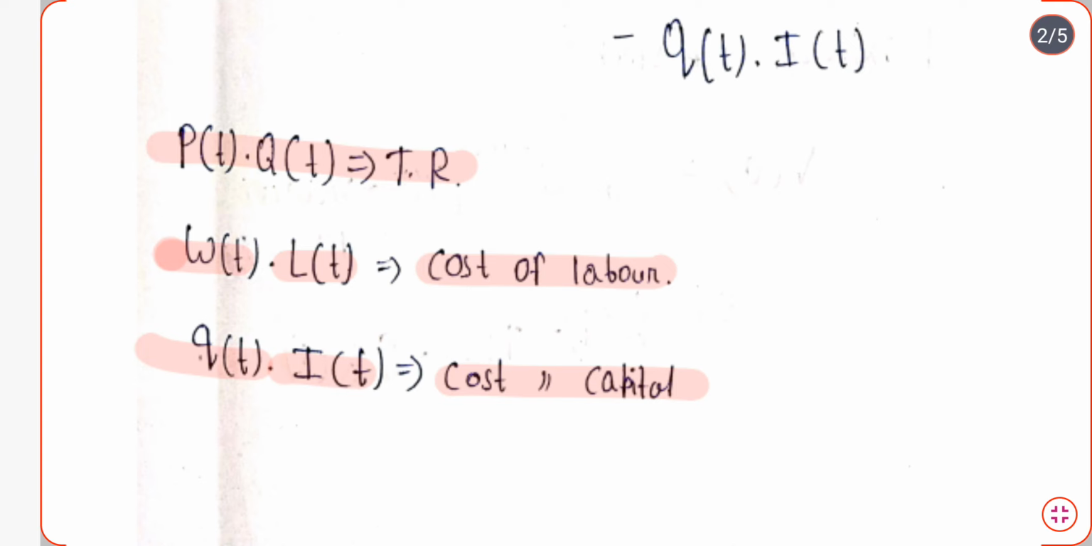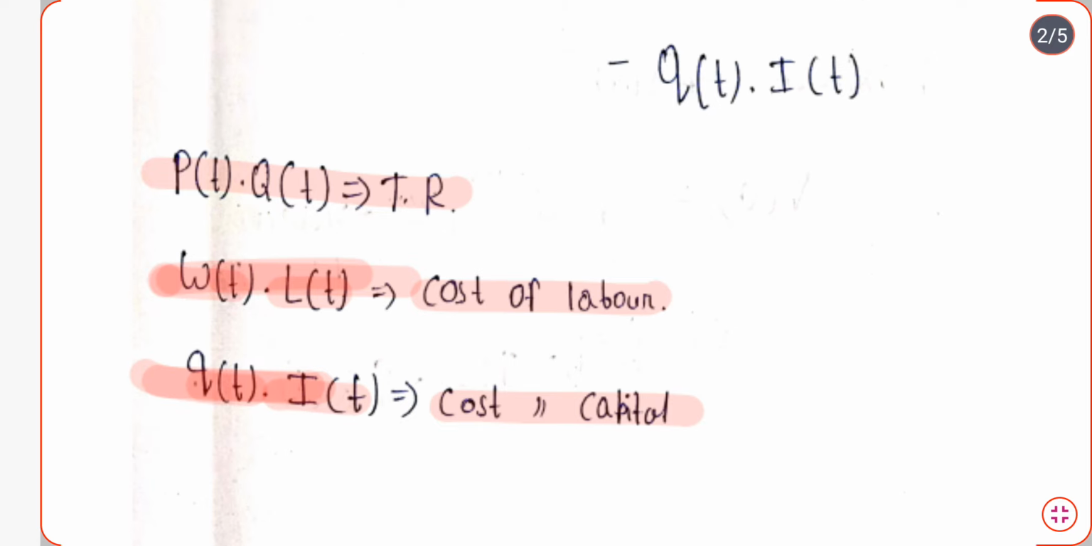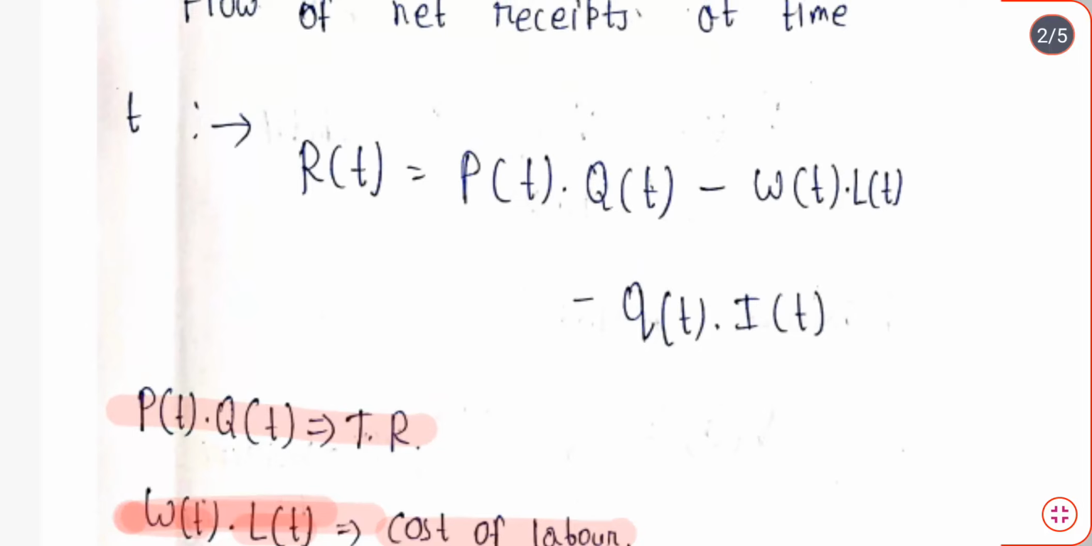So if we want to derive the entire profit or net receipt for the firm, then it will be TR minus this portion minus this portion, total revenue minus the cost, that is equal to profit, right? So profit is equal to total revenue minus cost. So we are just writing here RT, which is basically denoted as the profit here. So profit, but we are writing it as net receipts. So net receipt at time period t.